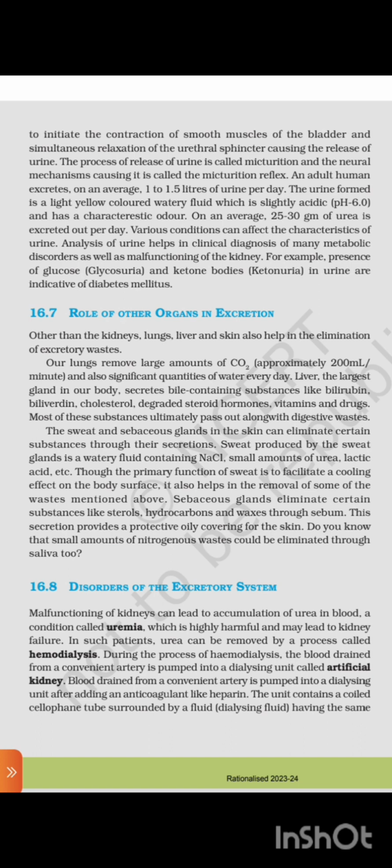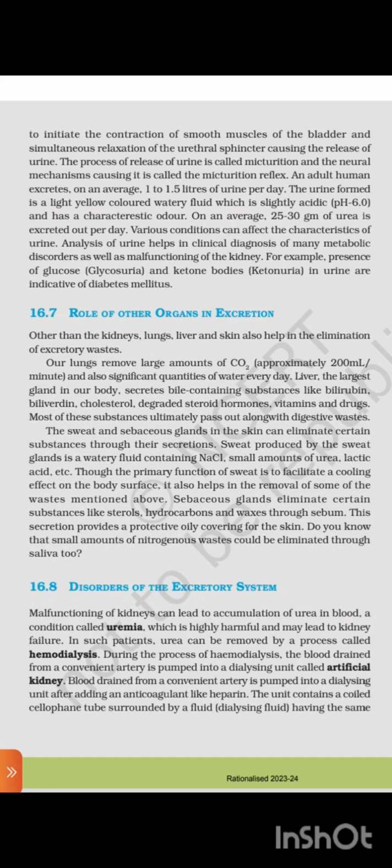The process of release of urine is called micturition, and the neural mechanism causing it is called the micturition reflex. An adult human excretes on average 1 to 1.5 liters of urine per day. Urine formed is a light yellow colored watery fluid which is slightly acidic, pH 6.0, and has a characteristic odor, and on average 25 to 30 grams of urea is excreted out per day.